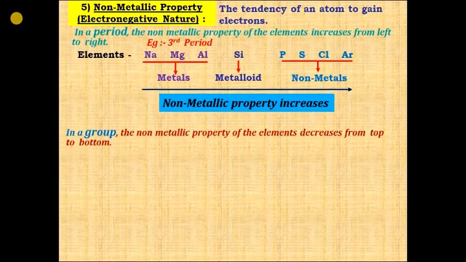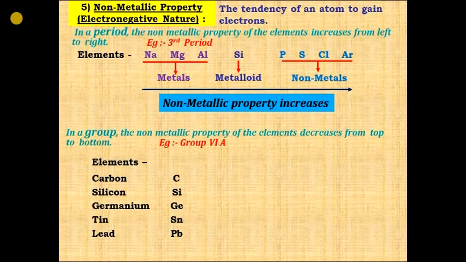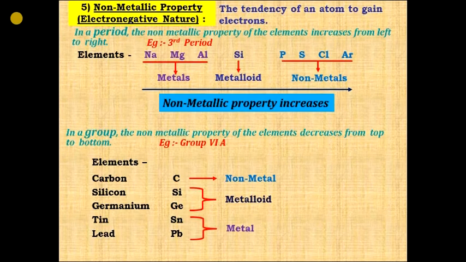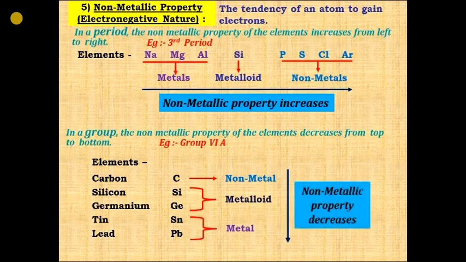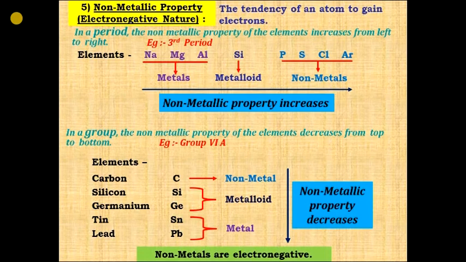But in a group, the non-metallic property of elements decreases when we move from top to bottom. Let us see an example. We have initially carbon, a non-metal, then metalloids, silicon, germanium, and then again we have metals. So what we are observing here is that the non-metallic property is decreasing. Yes, non-metallic property decreases when we move from top to bottom. So non-metals are electronegative in nature.